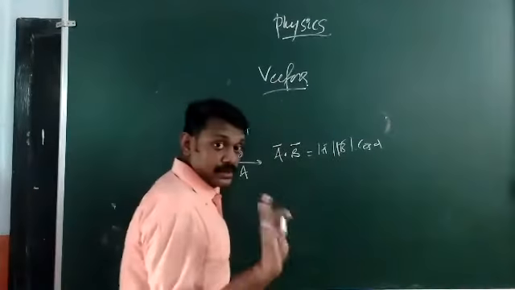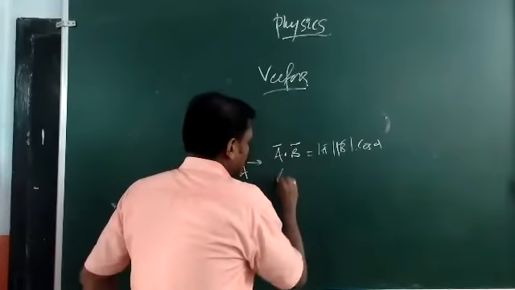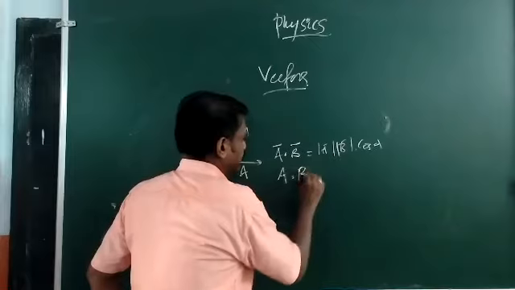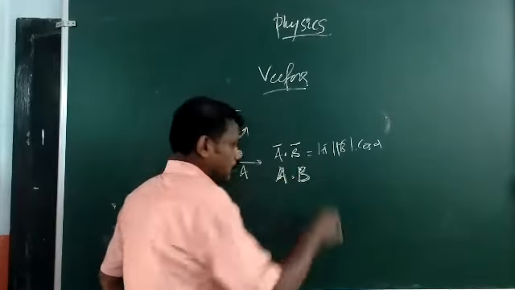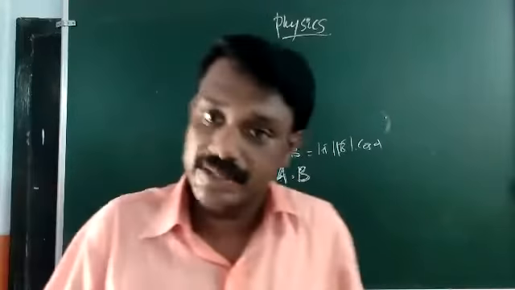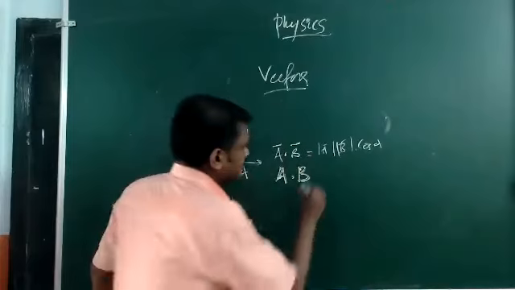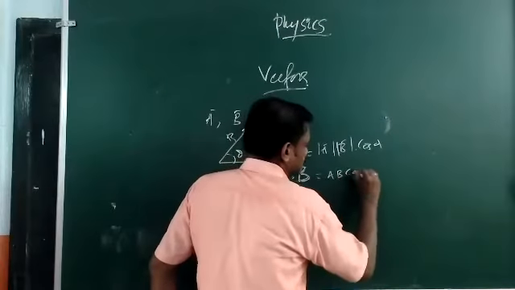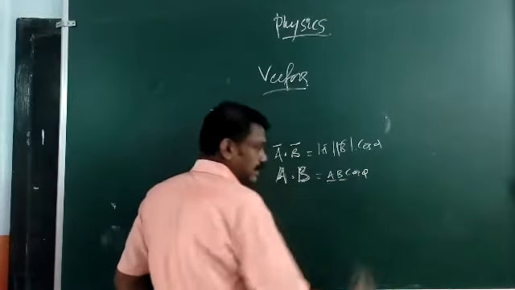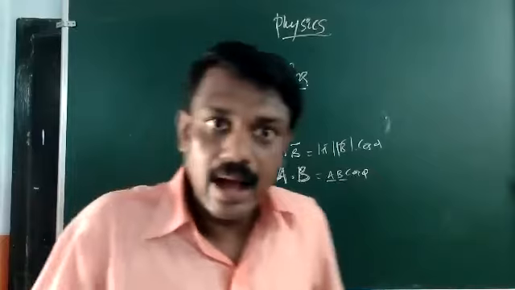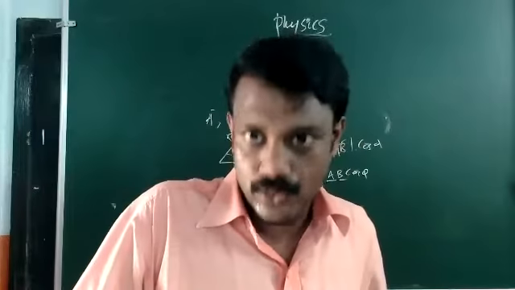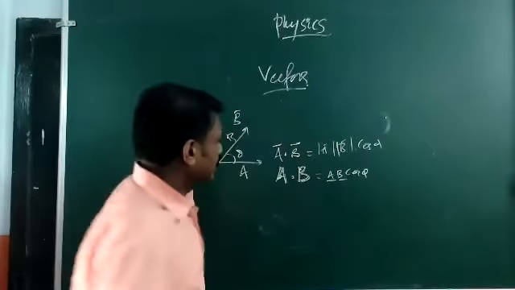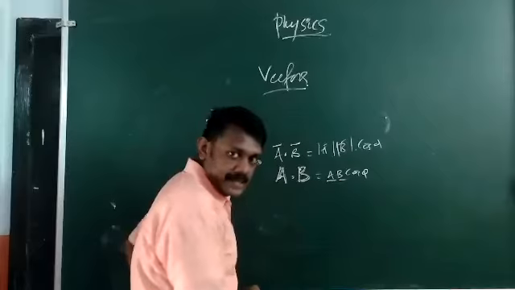I already told you that in your question paper you will get bold letters, A dot B. If it is written in bold, remember that the two are vectors. It is given as A B cos theta. The A and B that are not bold represent their magnitudes. So A dot B is defined as A B cos theta.